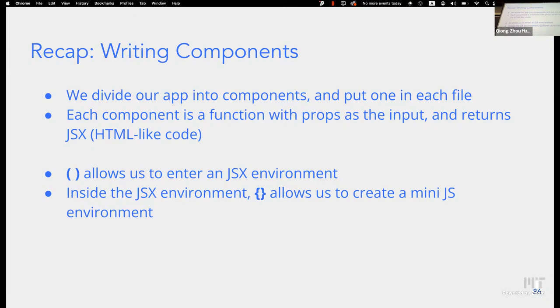The parentheses allow us to enter into a JSX environment while you're inside React JavaScript. So it's kind of like a portal into JSX. And the other way around is to use curly braces when you're inside JSX. And that allows us to bring a portal back into the JavaScript in the React component. Any questions about this kind of thing? I know it's very different from what we learned earlier with HTML.